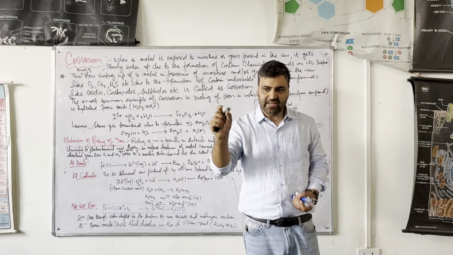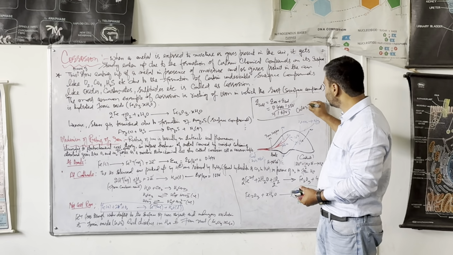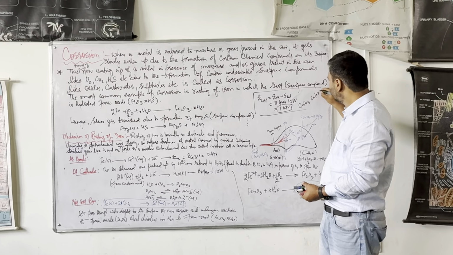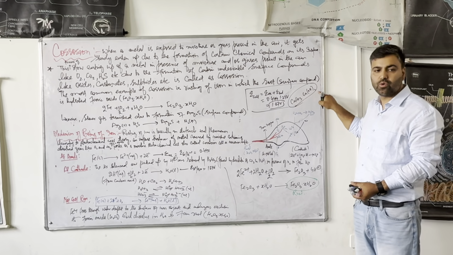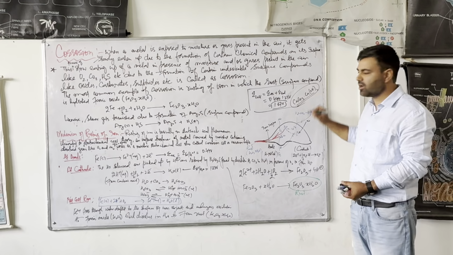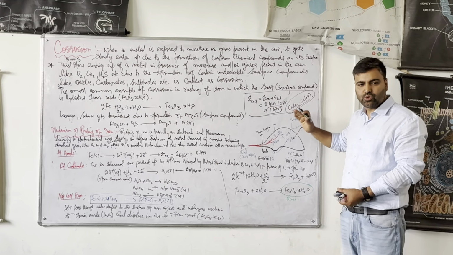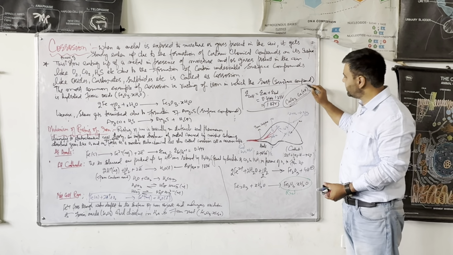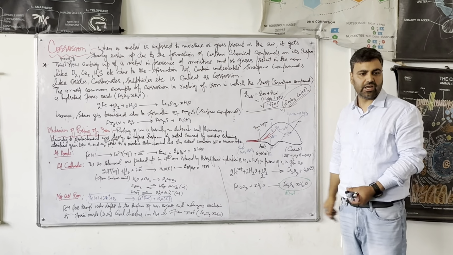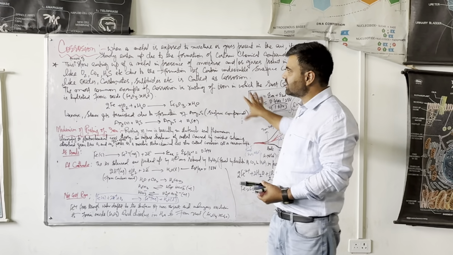Corroded material, surface compound, and that surface compound is this copper, basic copper carbonate. That is CuCO3 and Cu(OH)2. That is basic copper carbonate, and it is formed when copper metal gets exposed to oxygen, carbon dioxide, and water vapors, and it results in the formation of this greenish material on the surface. Got my point? तो दैट इज ऑल अबाउट करोजन.